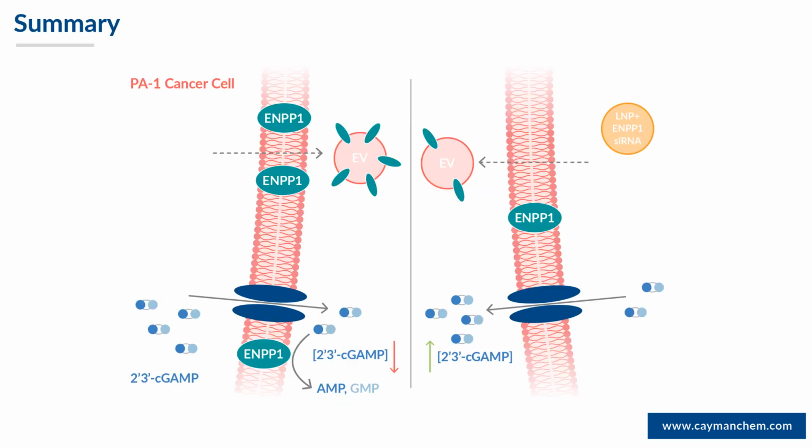So in summary, here we have our model PA1 cancer cell, which is basally expressing high levels of ENPP1, and it's also exporting EVs containing ENPP1. And this then leads to lower levels of cGAMP and is immunosuppressive. When we silence ENPP1, as you can see on the right, there's a reduced expression of ENPP1 on the surface and also EV-associated ENPP1, and this together contributed to higher concentrations of cGAMP in the medium, which is immunostimulatory.